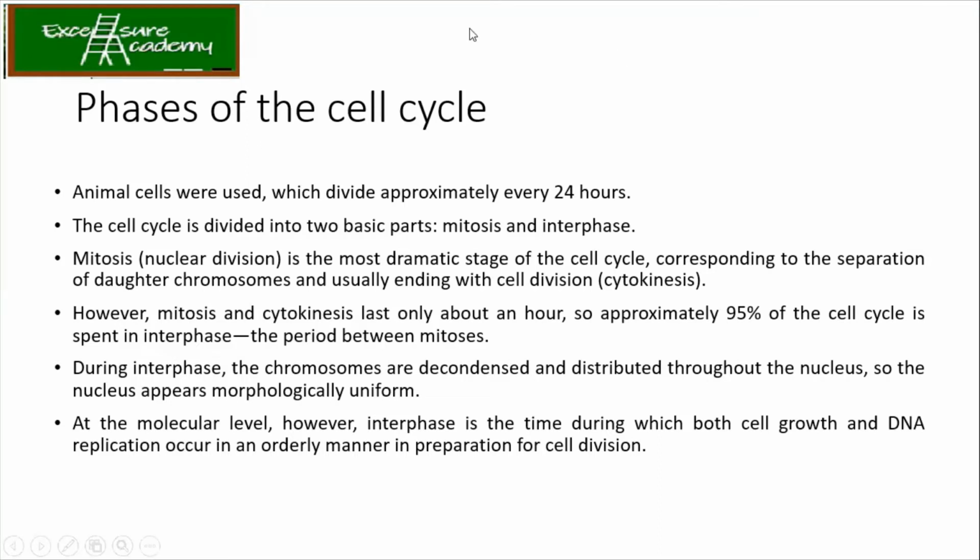Now, when the whole cell divides in 24 hours, it is taking 24 hours to divide. Usually normal animal cells take 24 hours, right? Out of 24 hours, mitosis is around 1 hour only, and interphase is 23 hours.